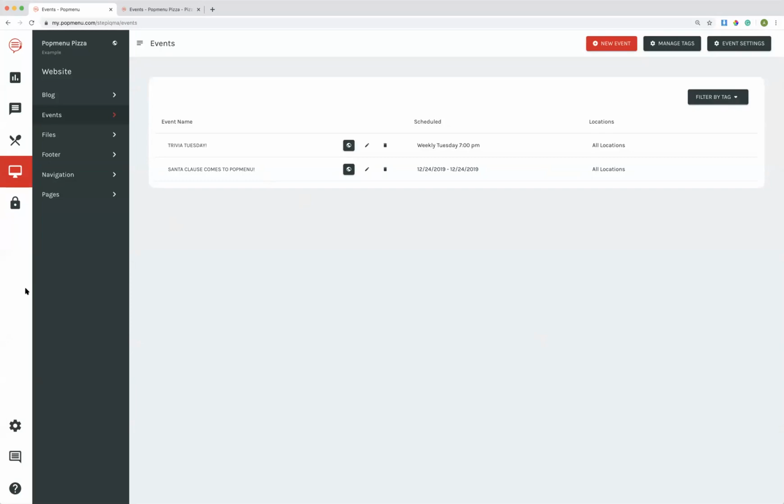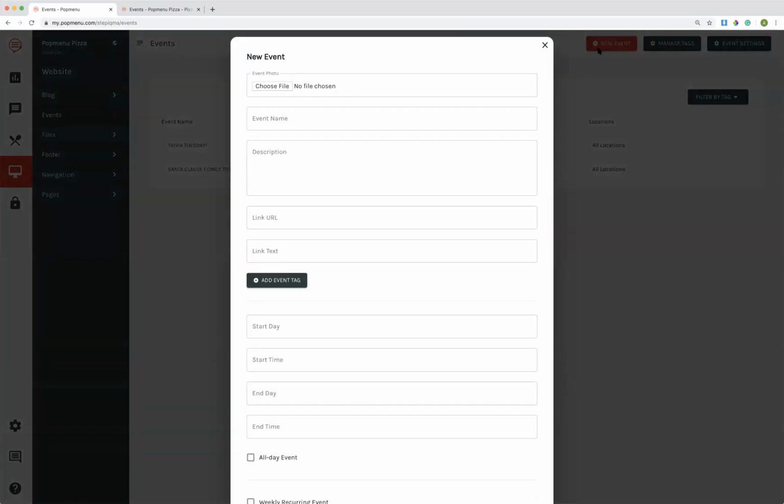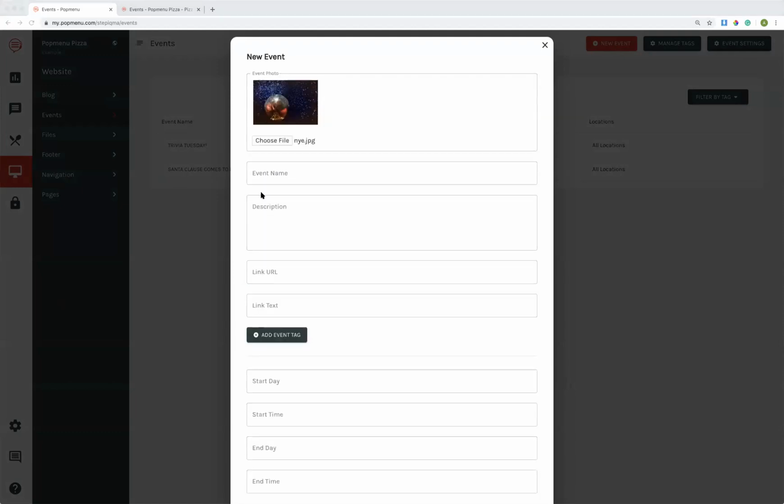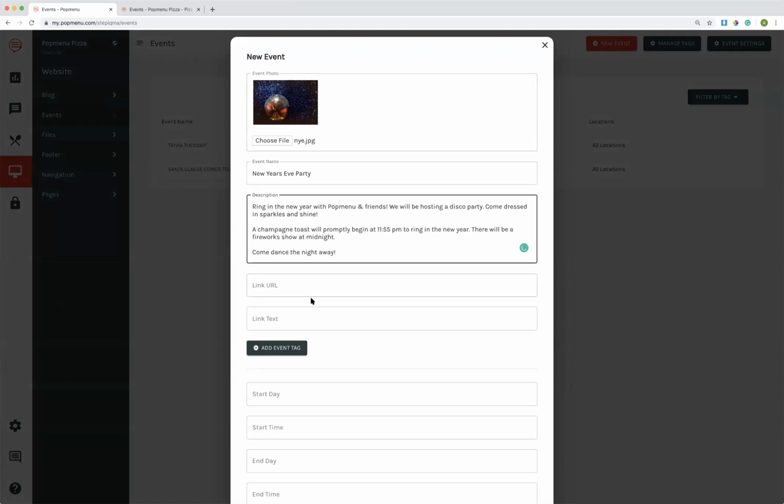Perfect. And now maybe I also want to post an event about a New Year's party that I'm hosting. So I'm going to click new event and add this other event for my New Year's party. Add the photo, event name and description. Let's say that for this event, you have to buy tickets in order to come.